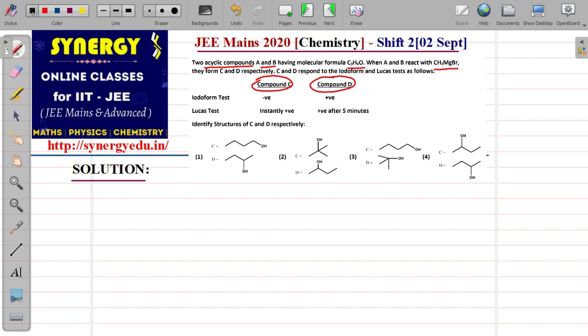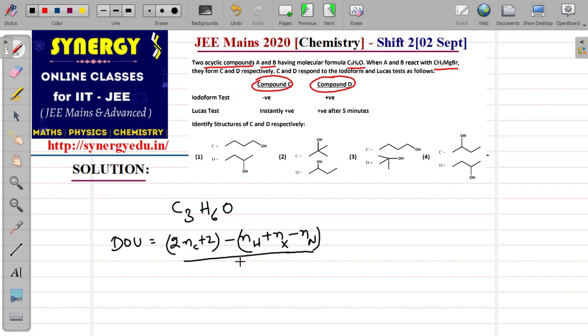First look at C3H6O. To calculate the degree of unsaturation, the formula is (2 times the number of carbons plus 2 minus the number of hydrogens, halogens, and nitrogens) divided by 2. Oxygen will not come into this formula. No matter how many oxygens there are, it will not appear in the formula. Automatically this formula takes care of everything.